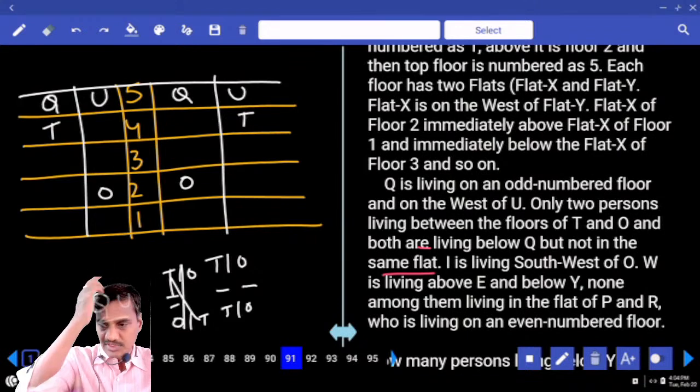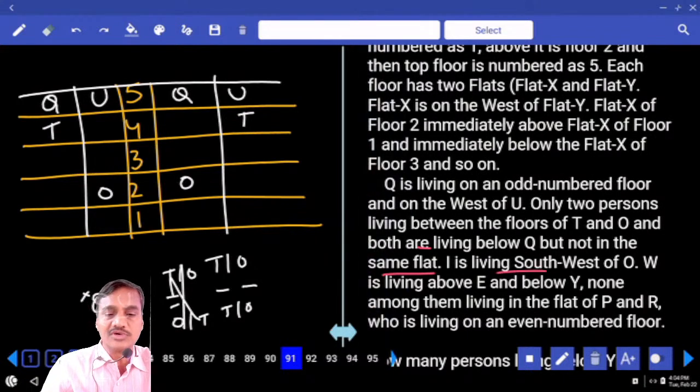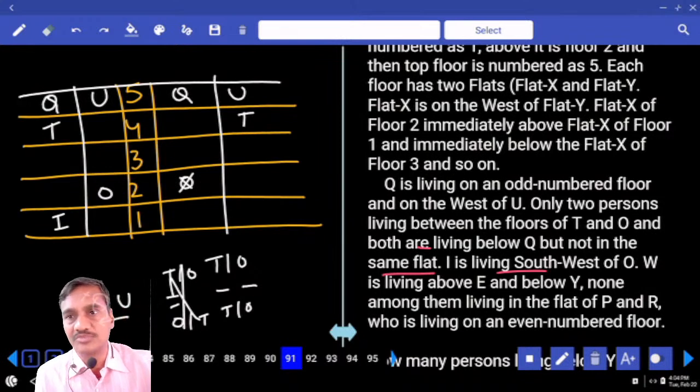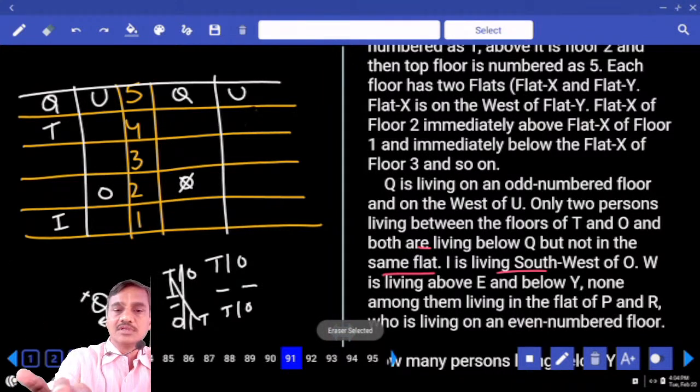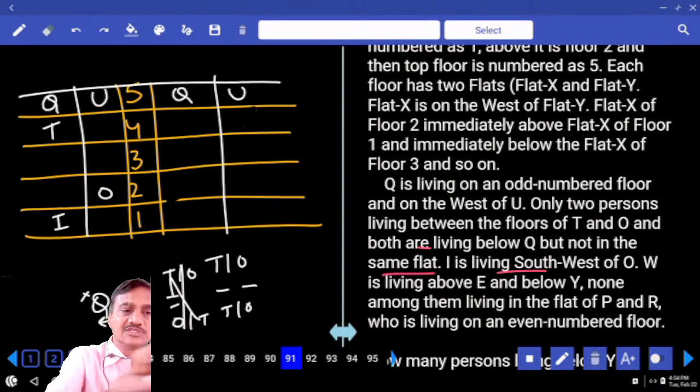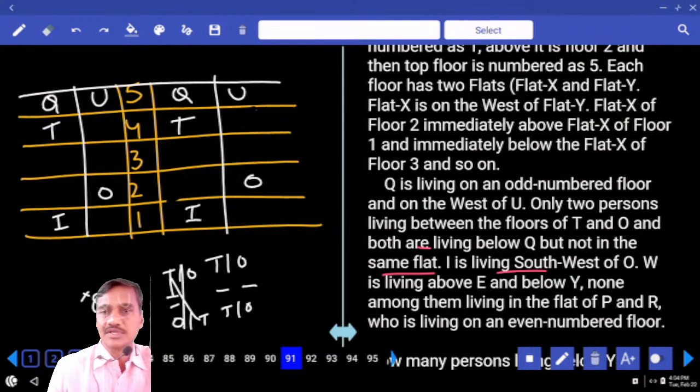Then in this one, again I is living in the southwest of O. As O is here, I will be here, that is valid. And in this case, I is to the southwest of O is not possible. Done? Hence, now T cannot be at this place. Are you following this one or not? As T cannot be here, I am checking out the next possibility. T is at this place. And if T is here, O is here, I will be here.